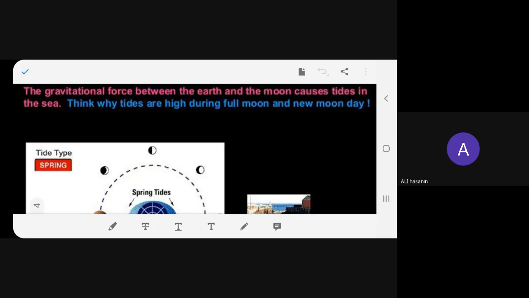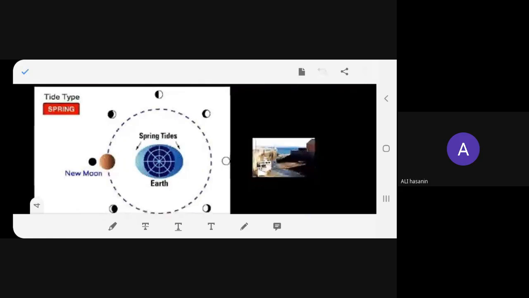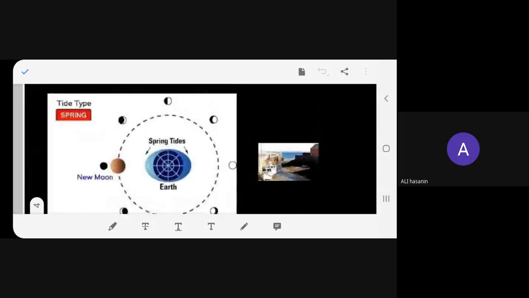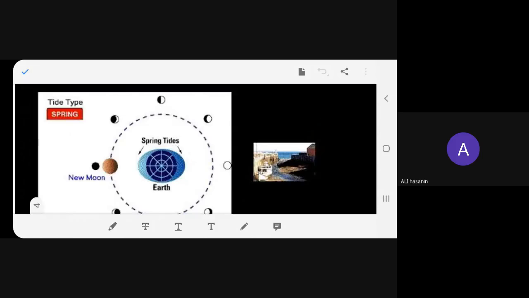That's what is told. We get two types of tides. One is spring tides and the other one is neap tides. Okay? And we get two tides every day. When there's a high tide, it comes onto the coastal area. When there is a low tide, then the region near the coastal area gets exposed. So you can see rocks exposed in the sea.